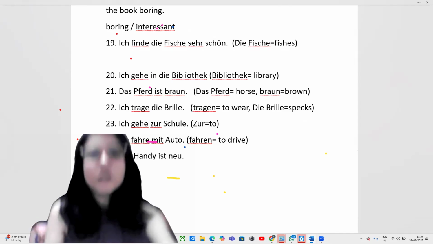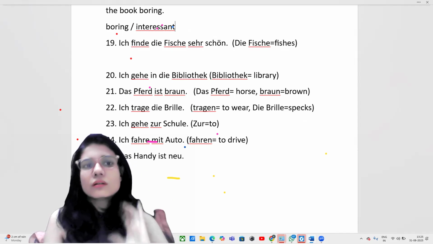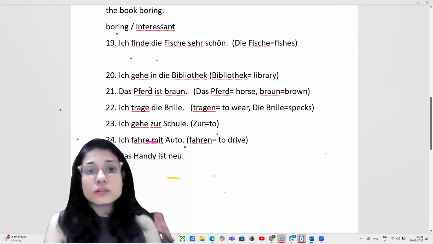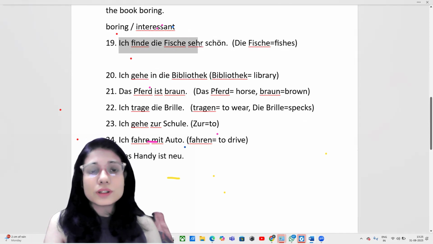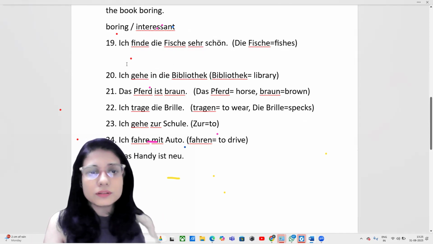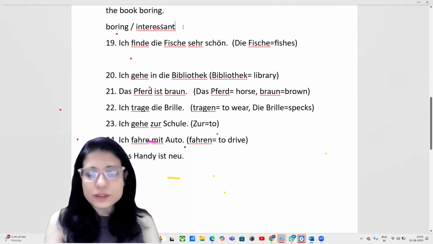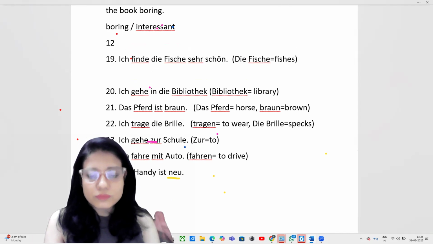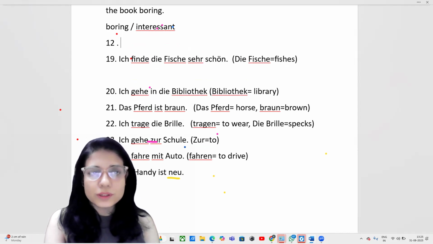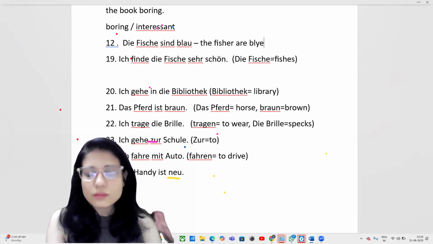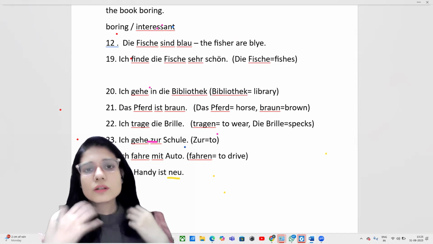Sorry, I'm writing it here as the 12th point I missed. So I'm writing that example. We did that in nominative, 12th point. Die Fische sind blau. It means the fishes are blue. Right?